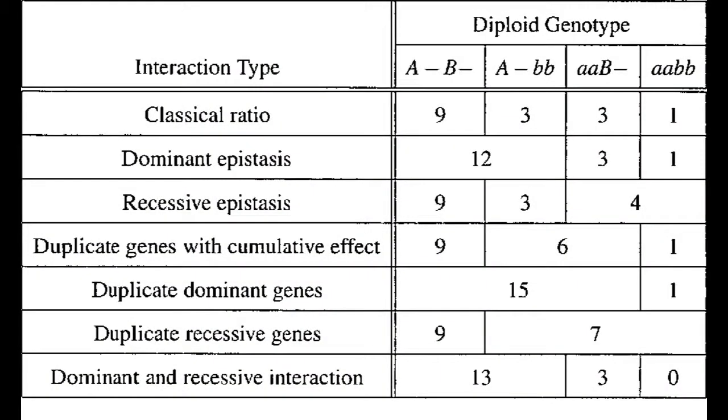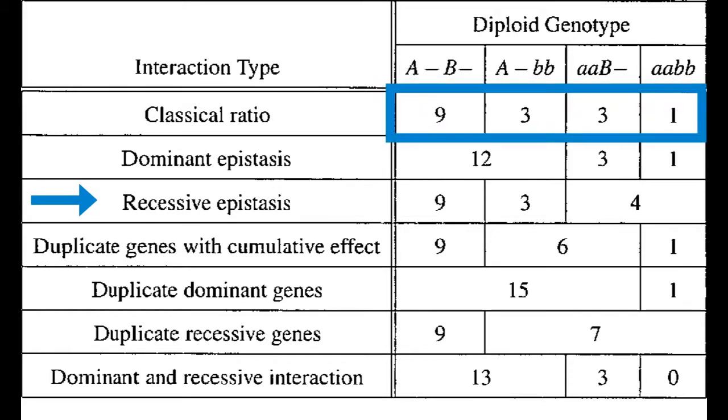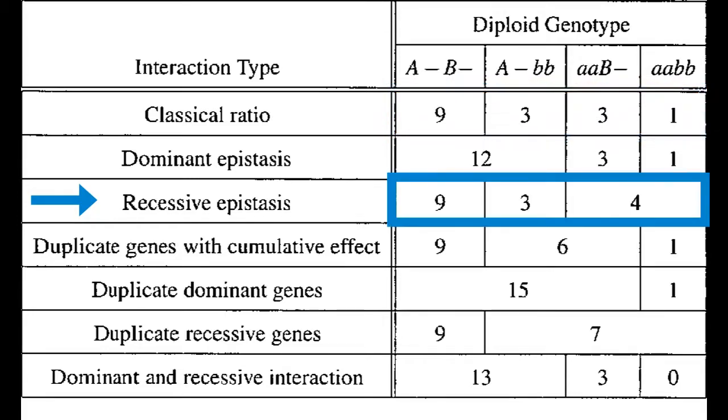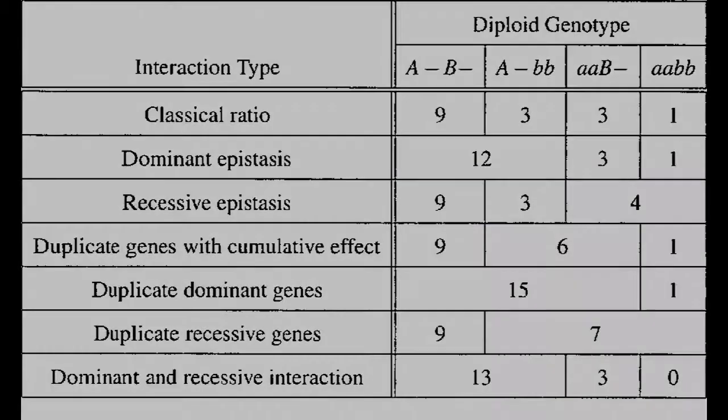One of the modes of epistasis is single recessive epistasis. In this mode, when there is a homozygous recessive allele at one locus, this masks or modifies the expression of the allele at the second locus. When looking at a dihybrid cross, the normal ratio of phenotypes is 9:3:3:1, but the single recessive epistatic ratio of phenotypes is 9:3:4. This is because when one of the loci is homozygous recessive, it will result in the same phenotype regardless of the genotype at the other locus.